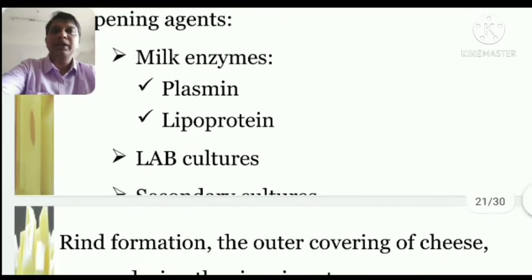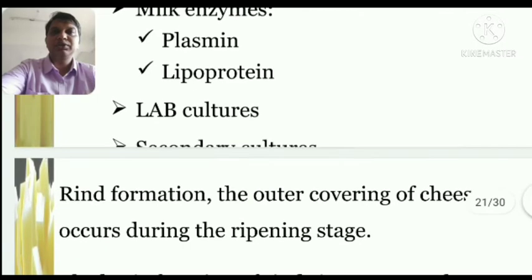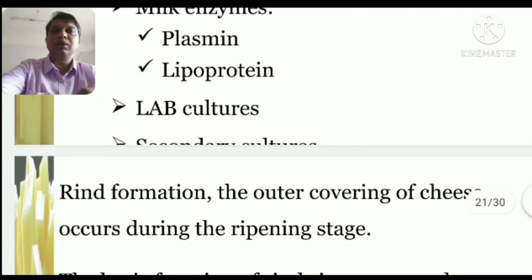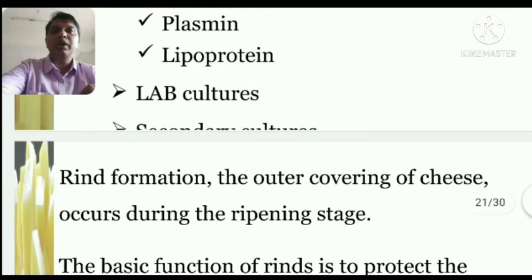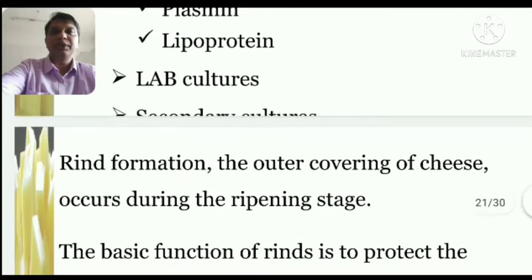Second, there is the lab culture, which means bacteria generated in the labs, which are also induced in the cheese so that they can do the work and help develop the taste and aroma.